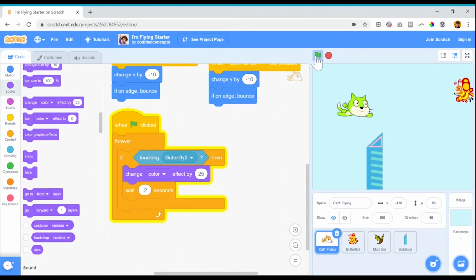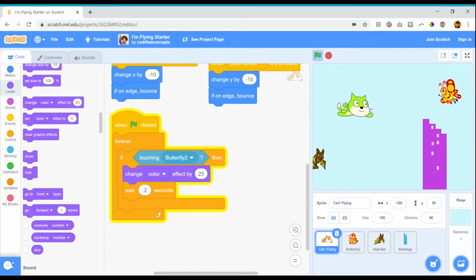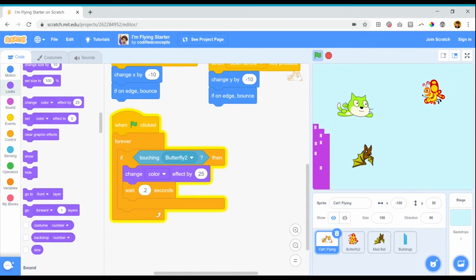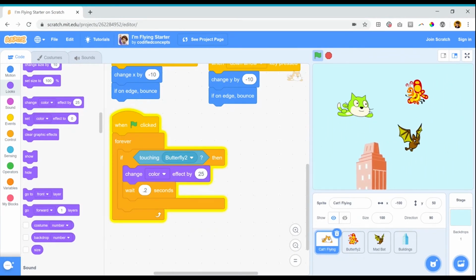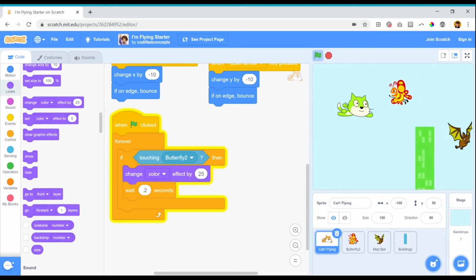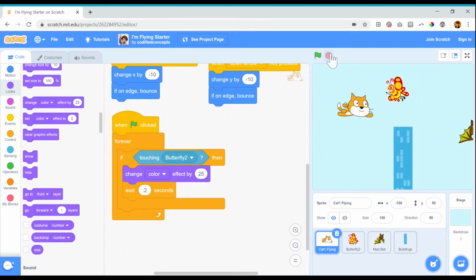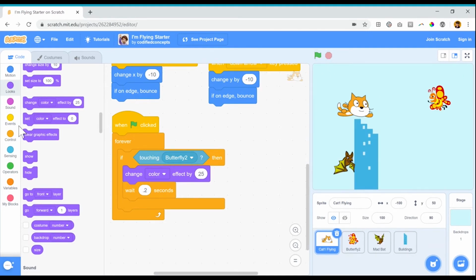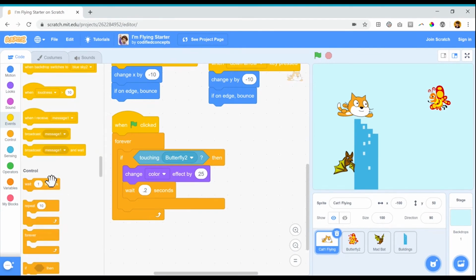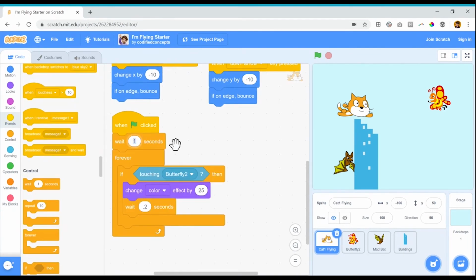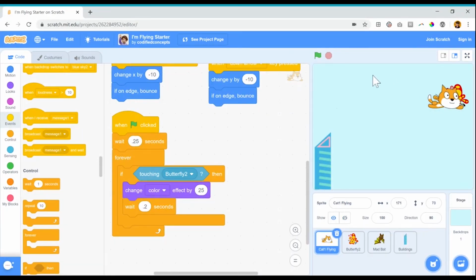One thing you may find is that sometimes something unexpected happens. Notice that my cat changed color when I started running the program. The problem here is that when the program ended, the cat was actually touching the butterfly when we stopped the program. So, because they are briefly touching at the very, very start, my cat might accidentally change color right away. So I want to build in a small wait here in order to make sure that my cat doesn't change color right away.